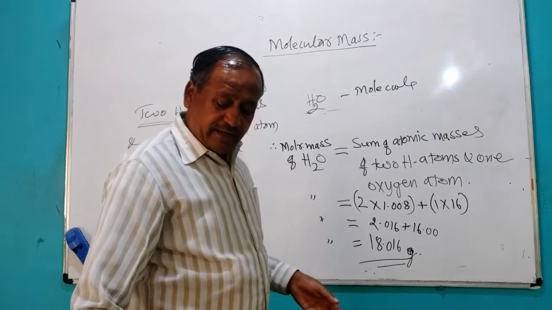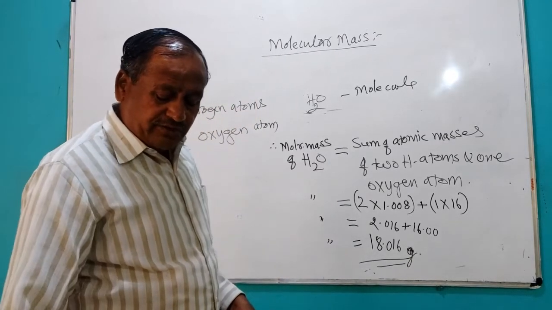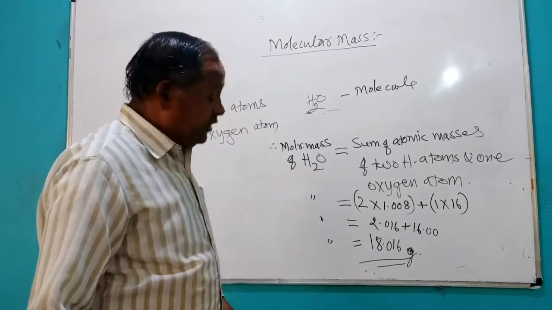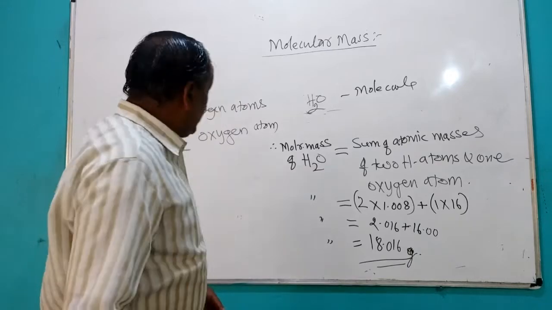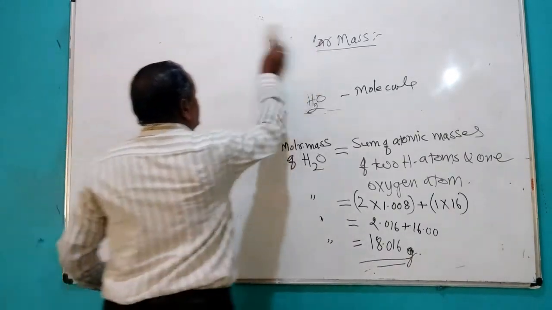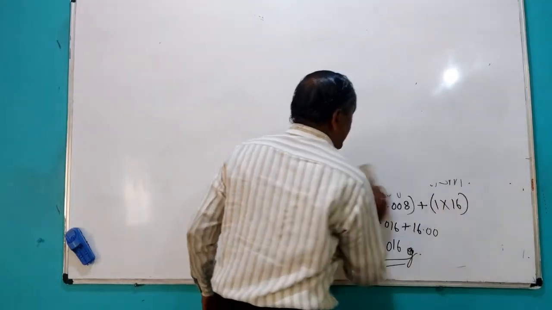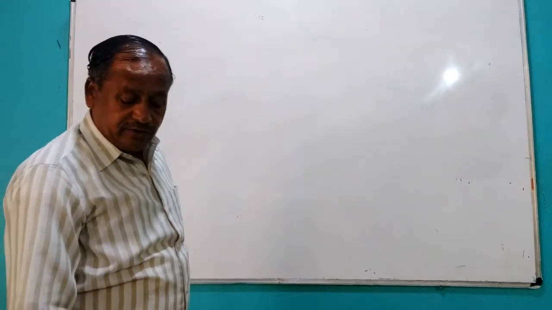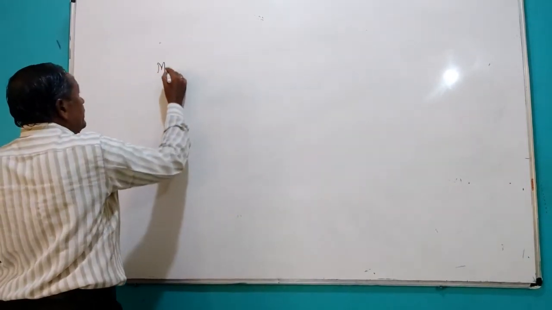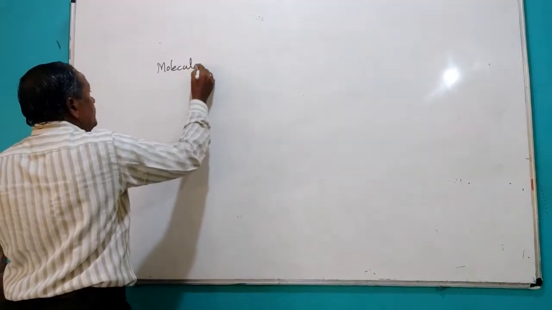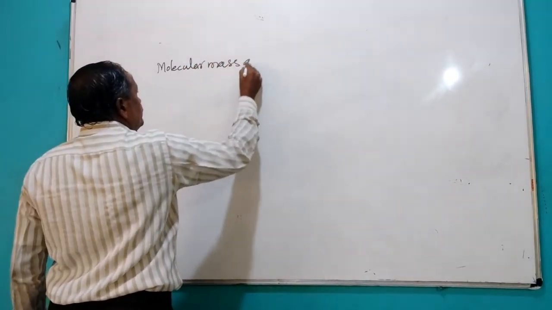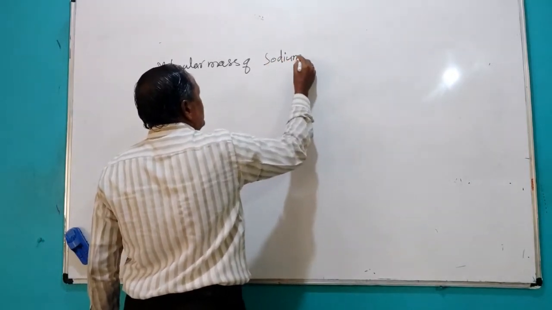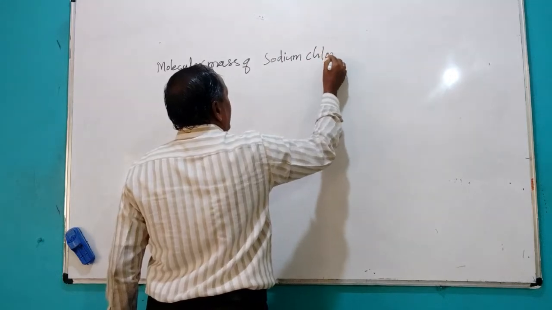The similar way we can get the molecular mass of NaCl, the sodium chloride molecule. The sodium chloride molecule contains one sodium atom and one chlorine atom.